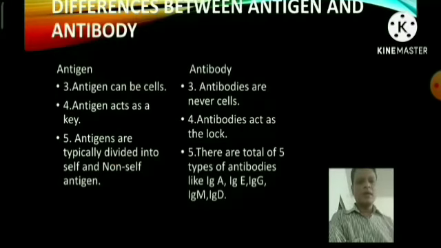Now, antigens can be cells, but antibodies are never cells. Antigens act as a key, antibody act as a lock. Antigens are typically divided into self and non-self antigens, but for antibodies there are a total of 5 types, like IgA, IgE, IgG, IgM, and IgD.